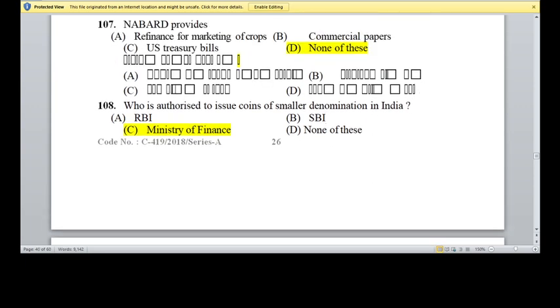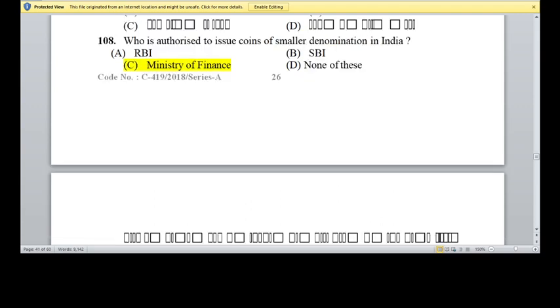Question 108, who is authorized to issue coin of small denomination in India? Option C is the right answer. Ministry of Finance is authorized to issue the coins and small denominations in India.